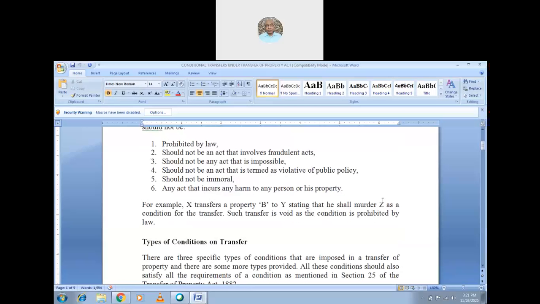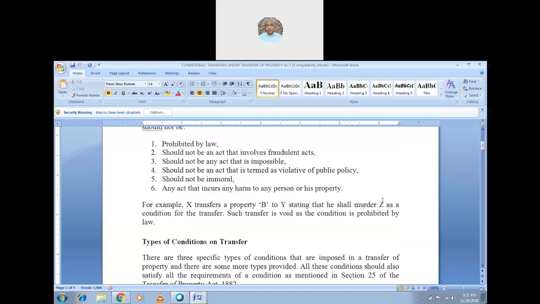Any act that incurs harm to any person or his property, if a person keeps such a condition, then the condition is not valid, hence the transfer is void ab initio. For example, A transfers property B to Y, stating that he shall murder Z. Who has to murder Z?